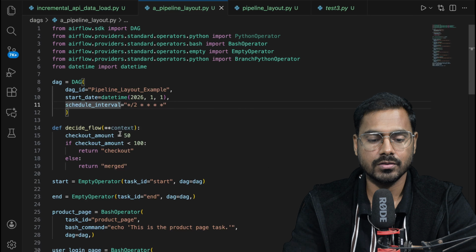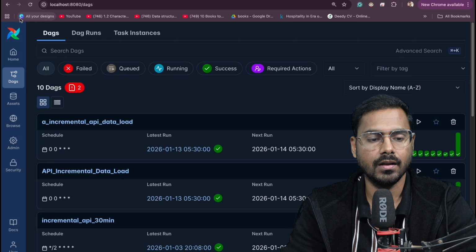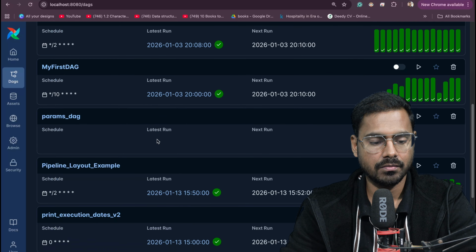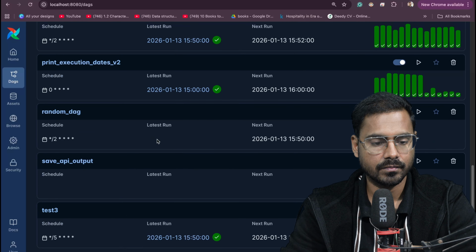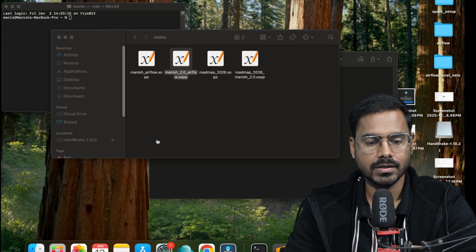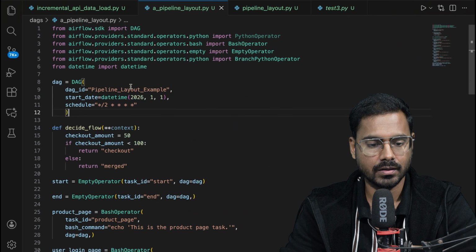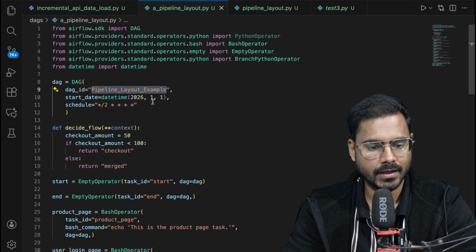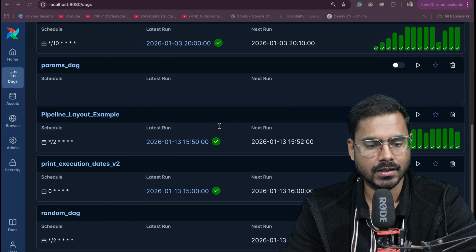It should be schedule, not schedule interval, in Airflow 3.0. Now if I go here again, it should be gone. I'll just refresh the page. Yeah, that is gone. Now I'll see where is my pipeline. What was the name that it gave? Okay, it gave the name pipeline layout example.